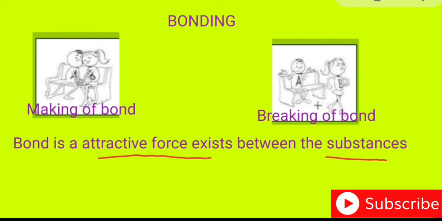So you can see here when the two elements A and B attract towards each other with a force of attraction, they form a bond. When they do not attract, that is known as breaking of the bond. After bonding, when the force of attraction breaks, then it is known as the breaking of bond.